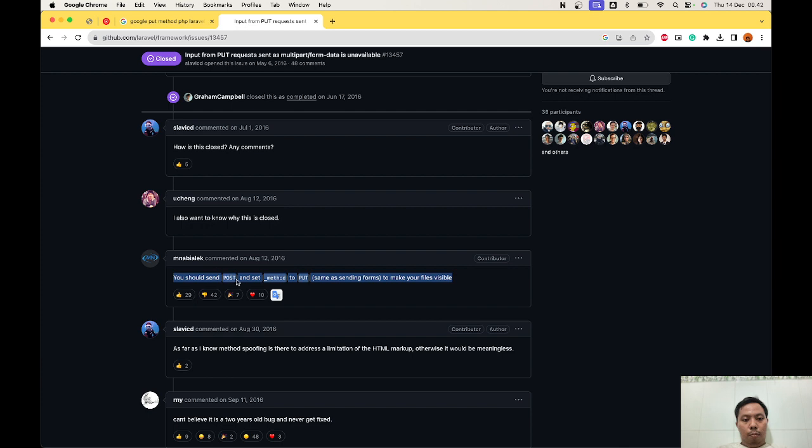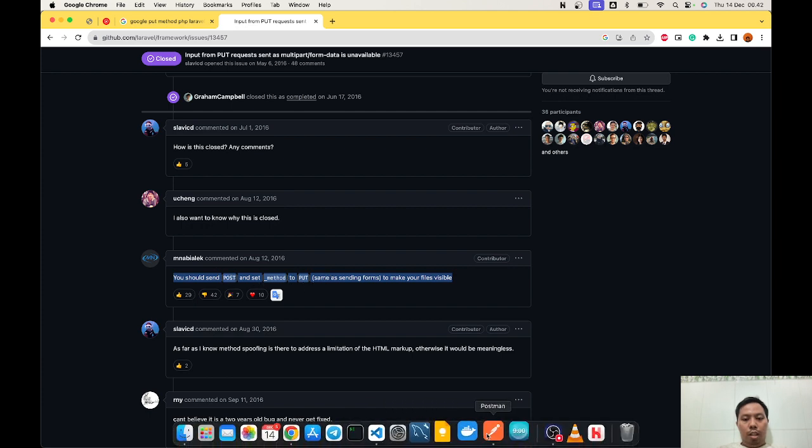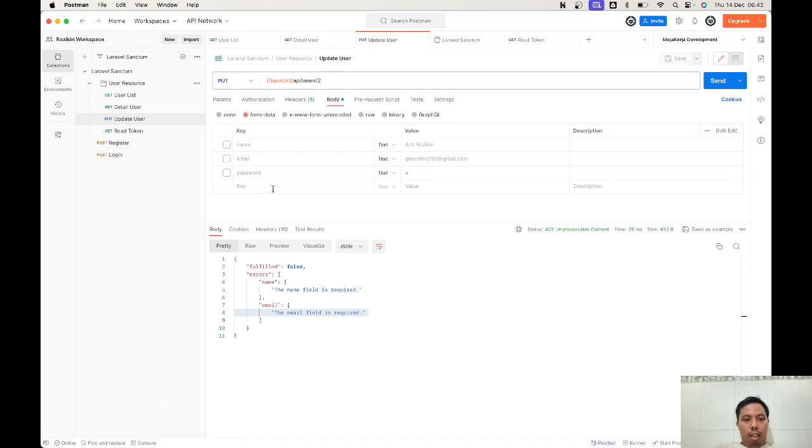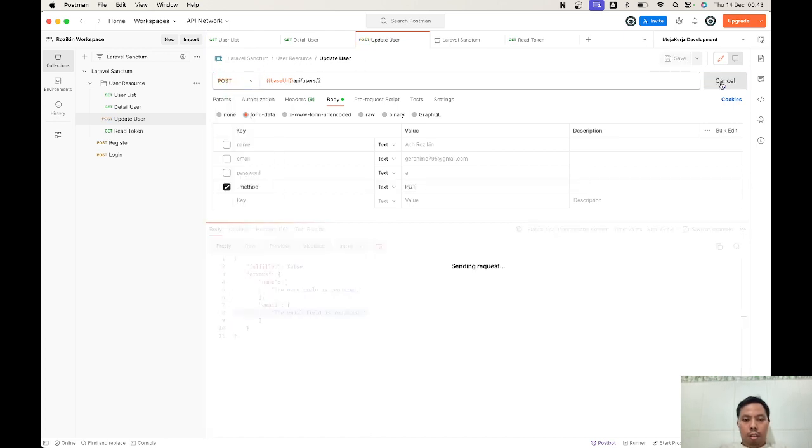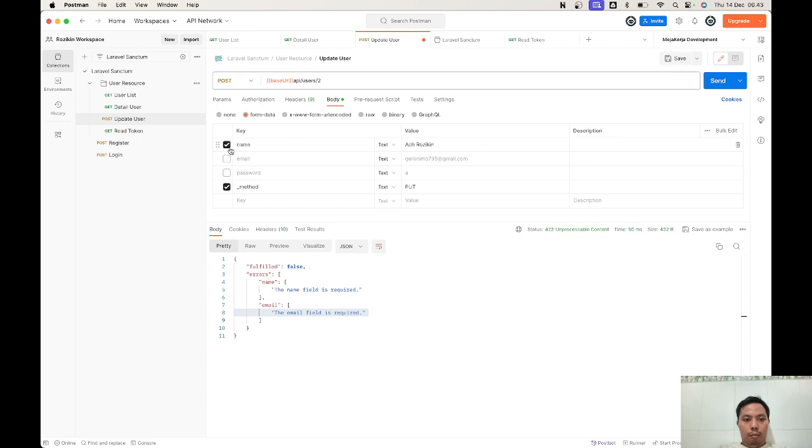You should send post and set method to put underscore method. It's okay, I think it's gonna be like this: method put and gonna use post. Let's try this. Okay, let's open the request first.